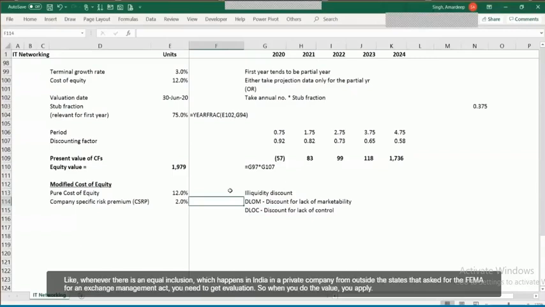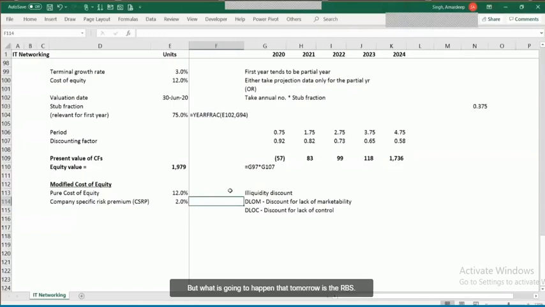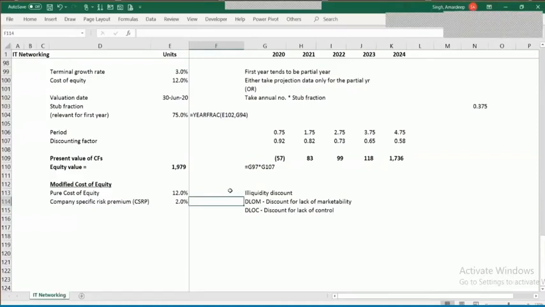Like whenever there is an equity infusion in India in a private company from outside, the RBI states that as per FEMA, the Foreign Exchange Management Act, you need to get the valuation done. So when you do the valuation and you apply some DLOM or DLOC, what is going to happen? Tomorrow if the RBI scrutinizes your case and asks why did you take this 20%, why did you not take it as 10%, then you will find yourself in a problem. So personally, I basically cannot justify this number. So I don't take it.